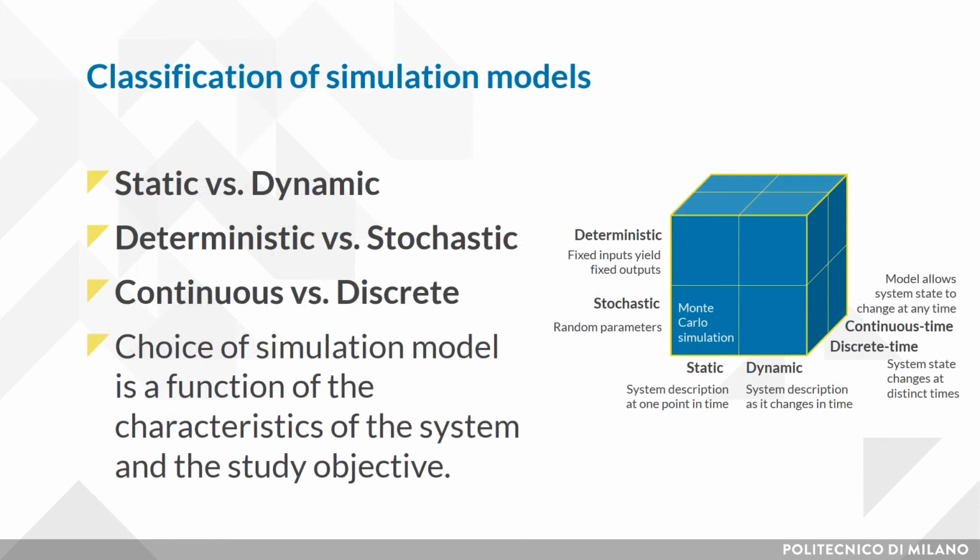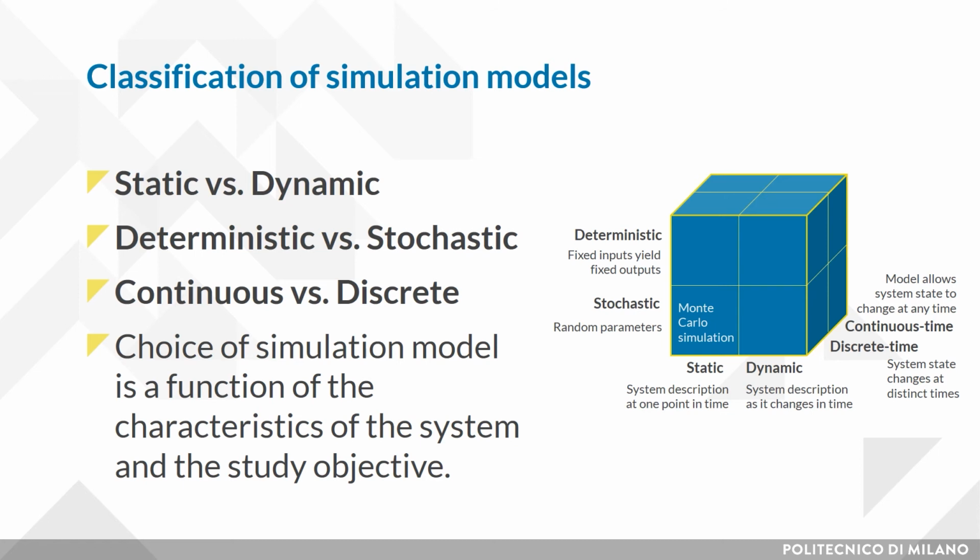In this slide, I've summarized the typologies of simulation models to help you understand their classification and guide you in choosing the right one every time, as a function of their characteristics and variables. There are three main categories in which they are classified: static versus dynamic, deterministic versus stochastic, continuous versus discrete.